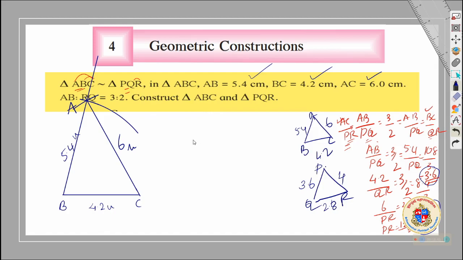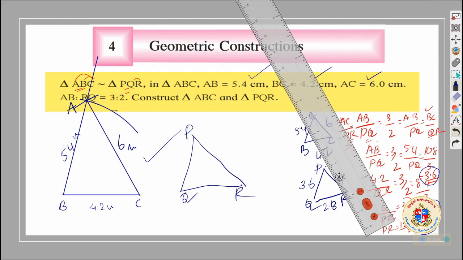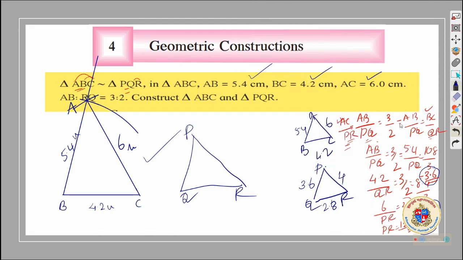That means it should come here, it should come here, and it will look exactly similar to this after drawing. मैंने तो रफली किया, because you only have to substitute the data and draw it. It's quite easy. We are having a little bit more tough construction coming now.